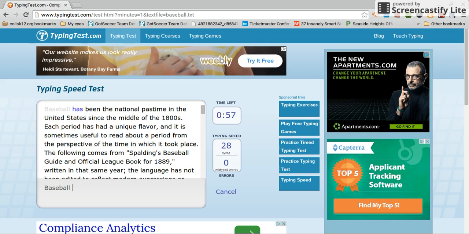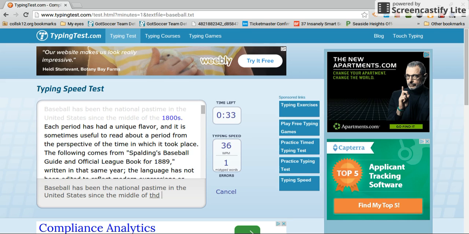If you make a mistake, it's okay. You can just hit delete and go right on back. If you notice, this word has an underline. If it's underlined, that means that you spelled it incorrectly. Oops.